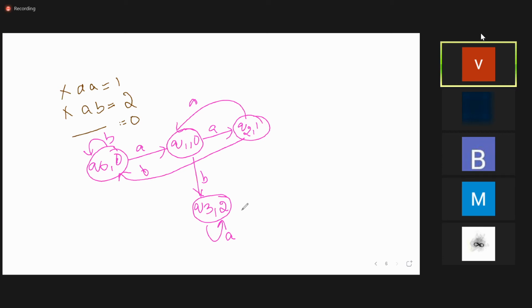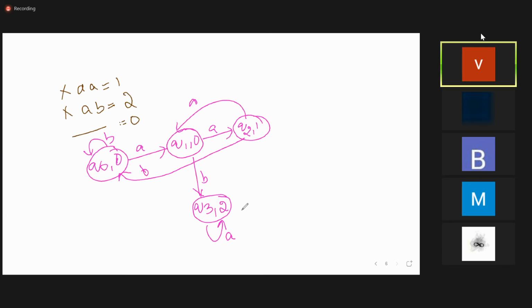Where is AB, ma'am? Ma'am, we have a self loop on A, and then from Q1 we have a transition from Q1 to Q3 on B. So once the self loop starts acting, once it has A, then there's another state coming on B. So AB, AB, AB, the output will be 2. Okay.